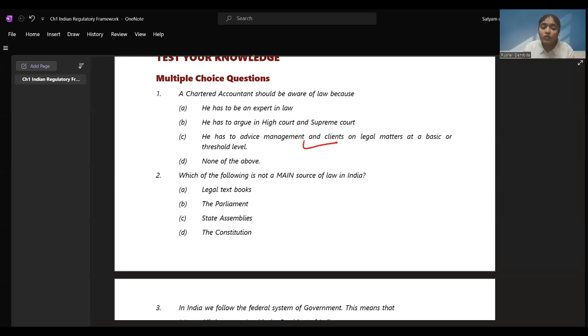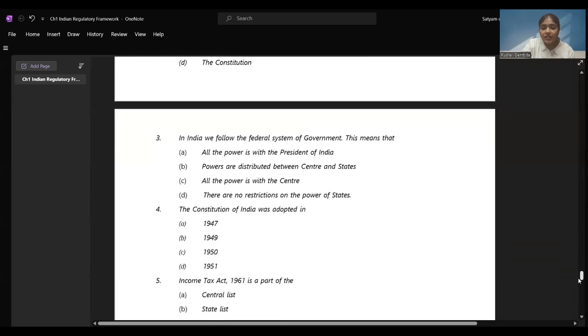Now, which of the following is not a main source of law? So we saw parliament is the main source of law, state assembly is a main source of law, and the constitution is. So which is not? Legal texts, legal textbooks. In India, we follow the federal system of government. This means all the power is with the president. Powers are distributed with the central and state. All the powers is between center, and there are no restrictions to the power of state. So we have learned that the power is distributed between center and states.